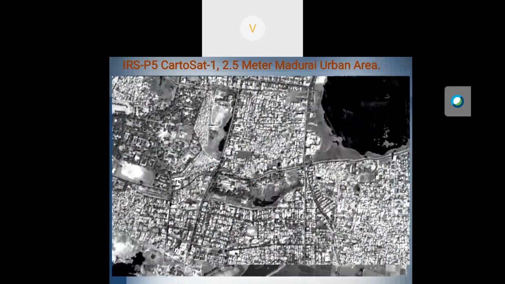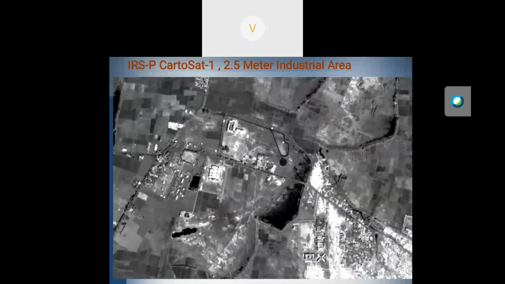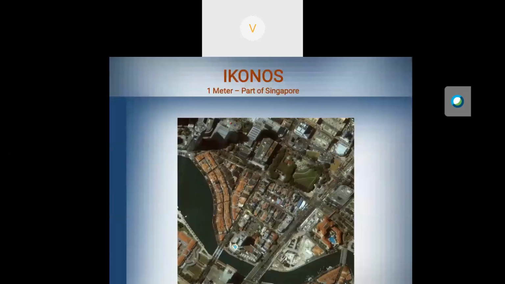Again, this is the Cartosat. It is 2.5 meter, representing the Madurai urban area. Again it is 2.5 meter, and we can see individual houses and also some agriculture lands. These are the things we can easily identify. Now you can see IKONOS. This is a satellite image taken by the IKONOS satellite. It is a foreign satellite having 1 meter resolution. It is part of a Singapore image. Even at 1 meter, you can easily extract the information present in these images.